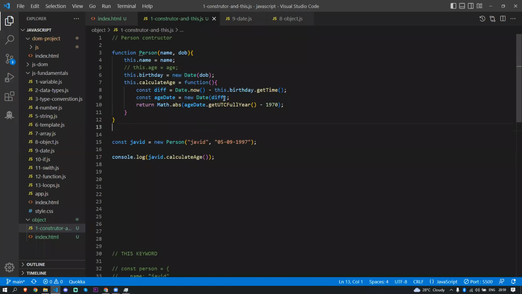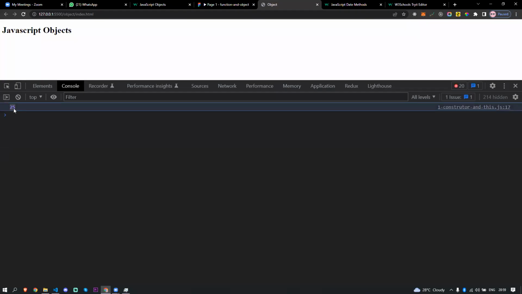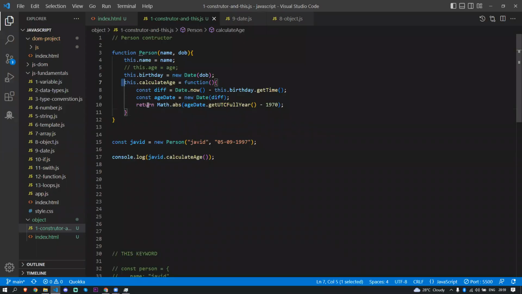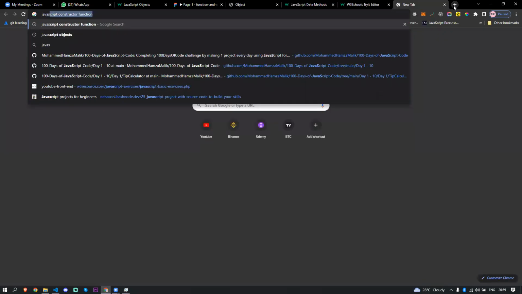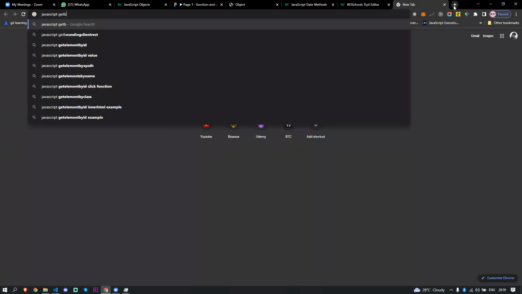I want that, because that's what I need. I want to minus that, right? I'm going to check the full year of that. I want to minus this. I'll show you that, even though I'm not understanding. You see, the age I get is 25. Okay, I know there is no logic in this syntax. I know that, but if I go here, JavaScript get birthday, I'll put that.